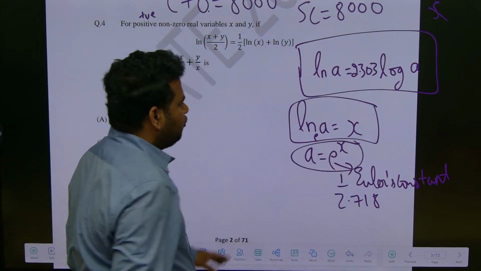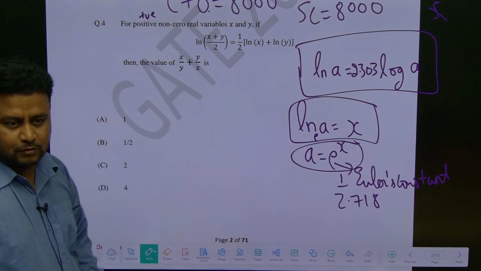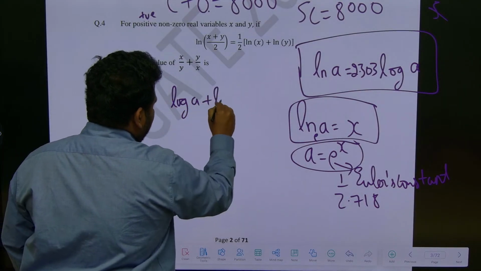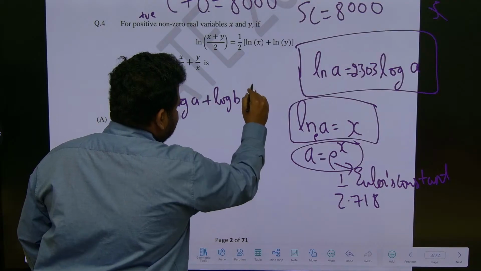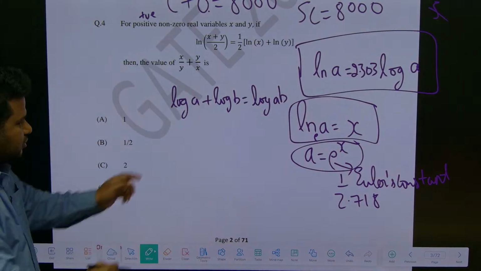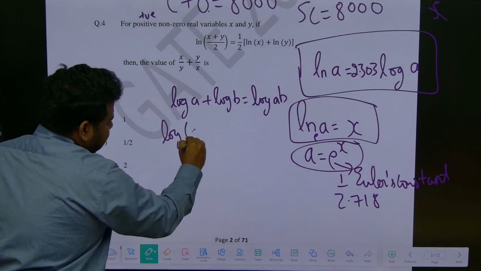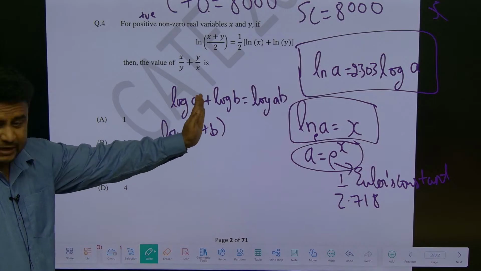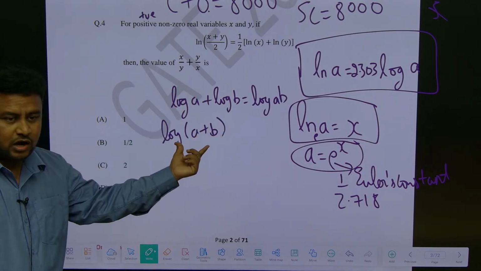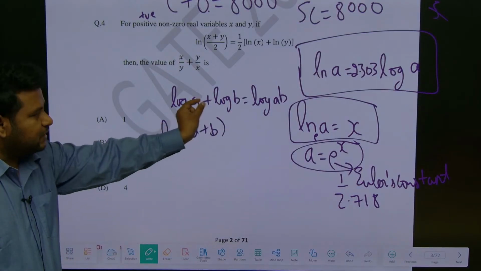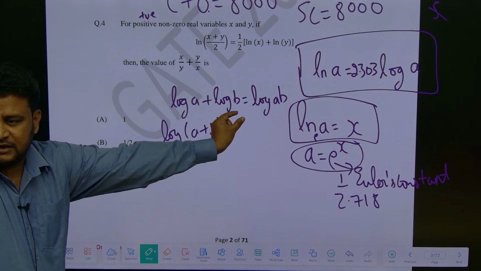Now, certain properties of logarithm. Suppose we have log a plus log b. The value will be log of ab. Don't confuse here. This is not log of a plus b. Log a plus log b, then only it holds true. Log a plus log b is equal to log of ab.